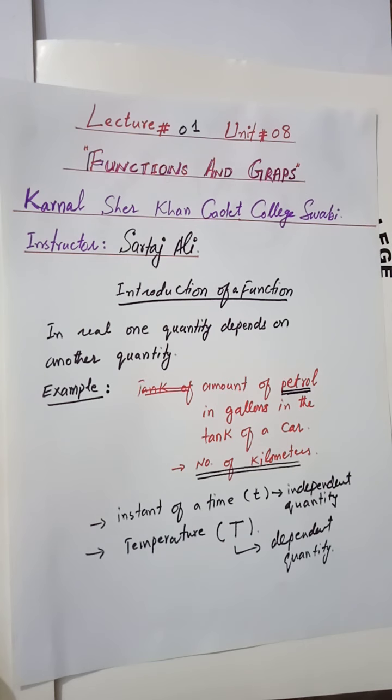So there are also two quantities in which one is dependent on the other. Or if you consider height, and let's say age, those two quantities also have one dependent on the other. So in short, in real life one quantity is dependent on another quantity.